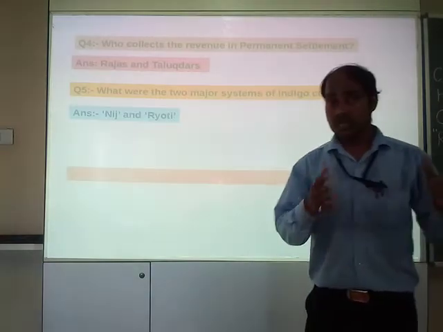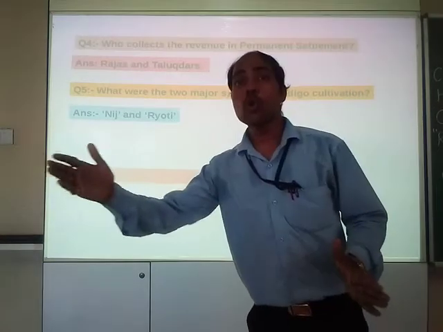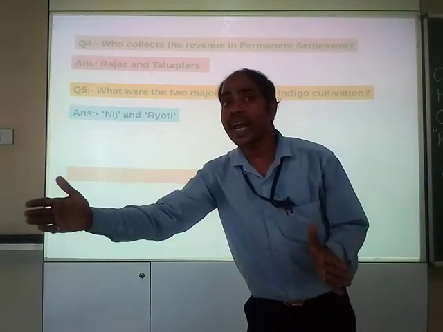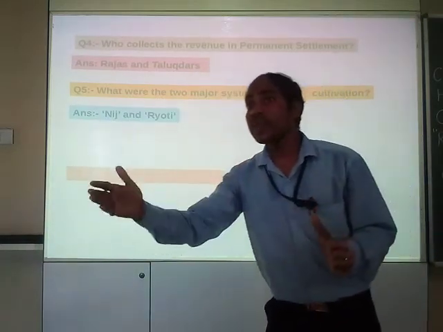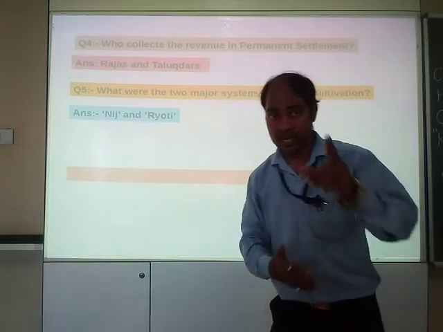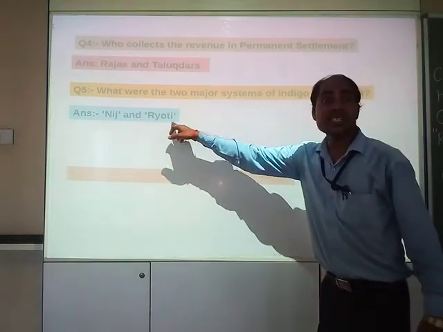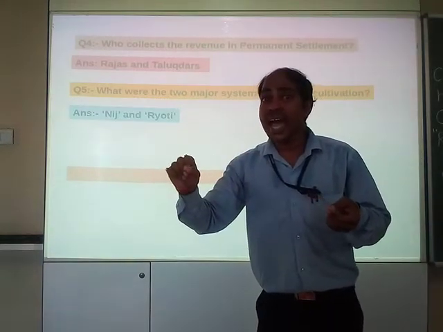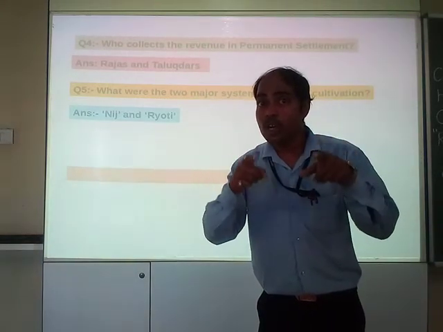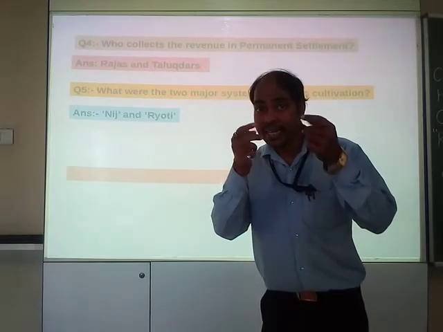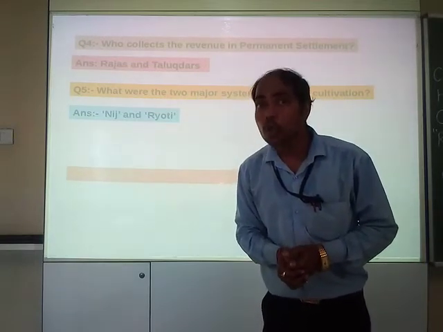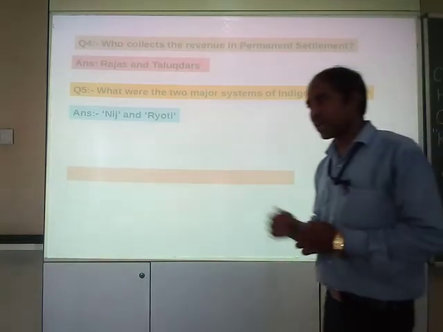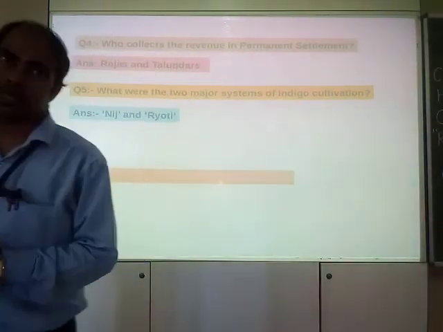The farmers used to sow the indigo, or do the plantation, in their own land, or land rented from Zamindars. Isn't it clear? And what happens in the Rayoti system? They sign a contract or an agreement according to which they get an advance loan, right? Yes, you might have remembered. I have already discussed all these things, right?